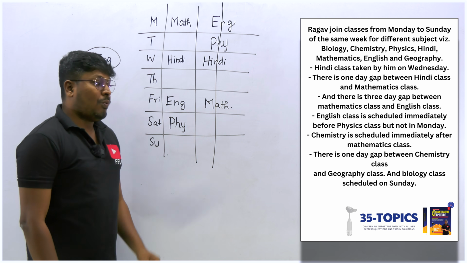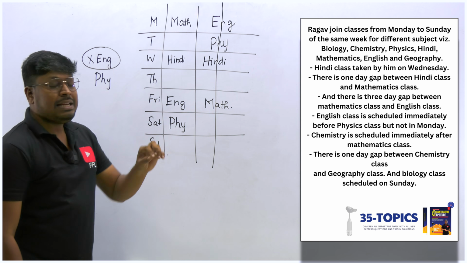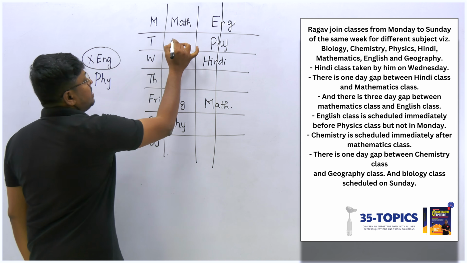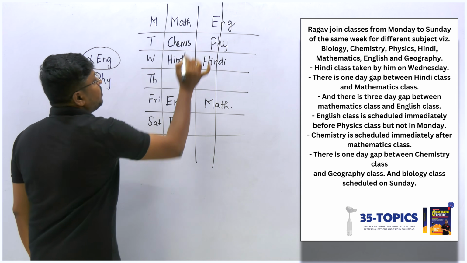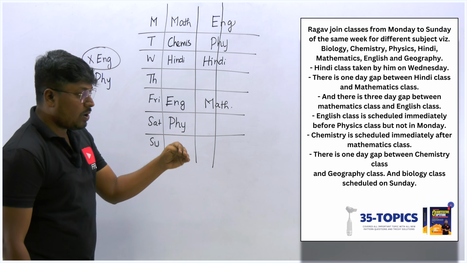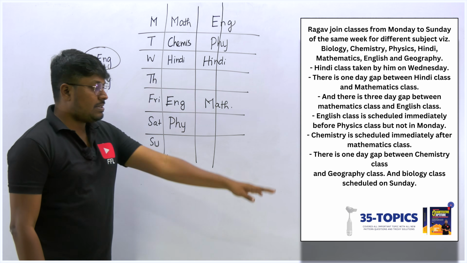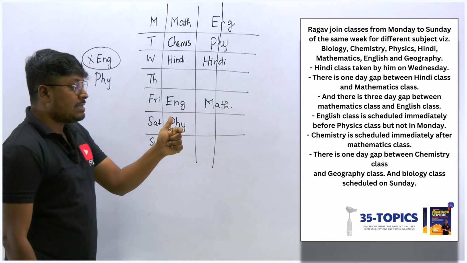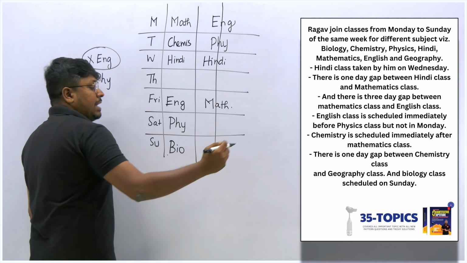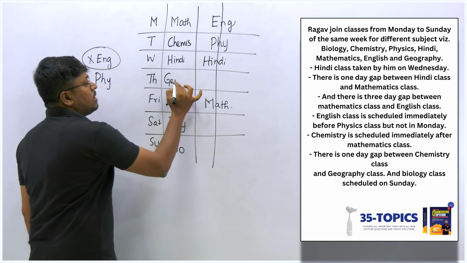I think we have only 3 subjects remaining and one more point is remaining at the end. Chemistry class is scheduled immediately after mathematics. I think it's a direct point: immediately after mathematics it's chemistry, so this is the place for chemistry. And the last point: there is one gap between the chemistry class and the geography class, and the biology class is scheduled on Sunday. It's directly given that the biology class is scheduled on Sunday, so this will be biology. At last they have mentioned that chemistry and geography have one gap. I have already fixed chemistry here, and this should be geography.